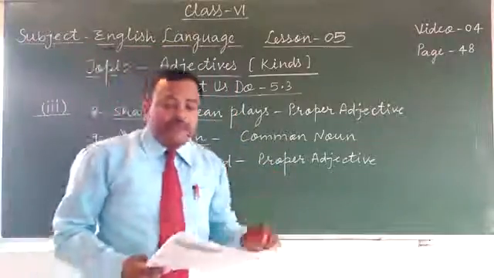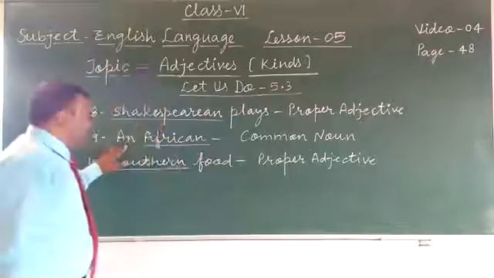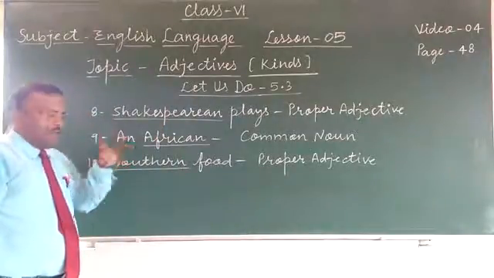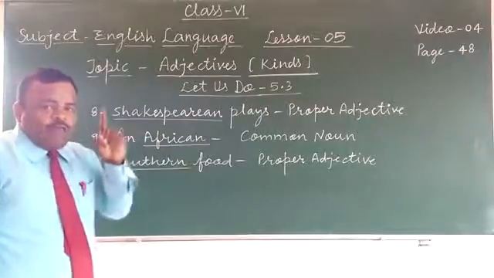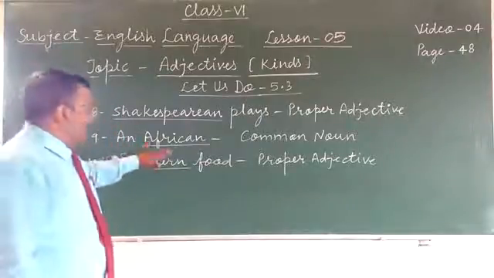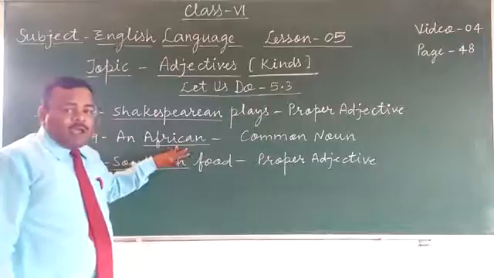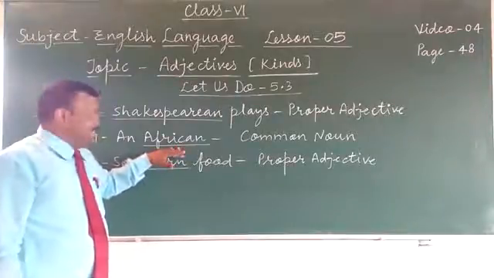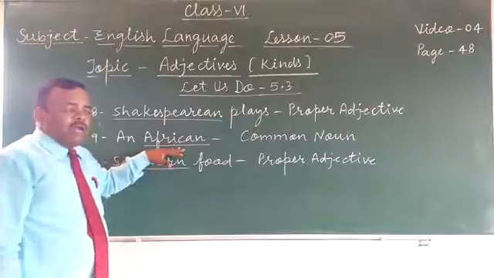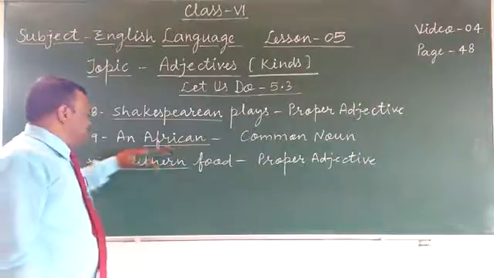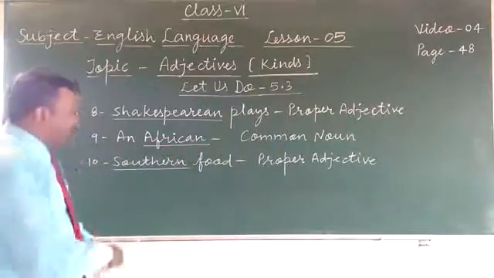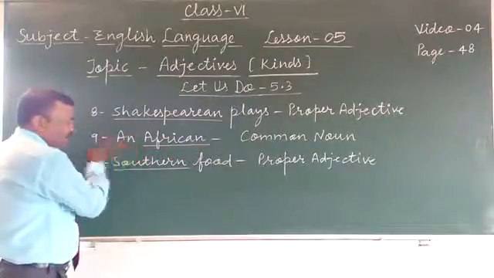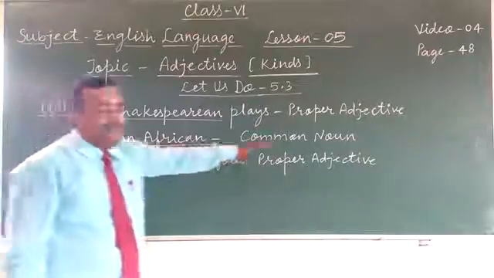So an African, an is used here. An African means one citizen of Africa. So Africa is a proper noun, name of the country. African is a proper adjective. Africa is a proper noun and African is a proper adjective. So an African, but here an is used before African, an article is used, so it becomes a common noun.